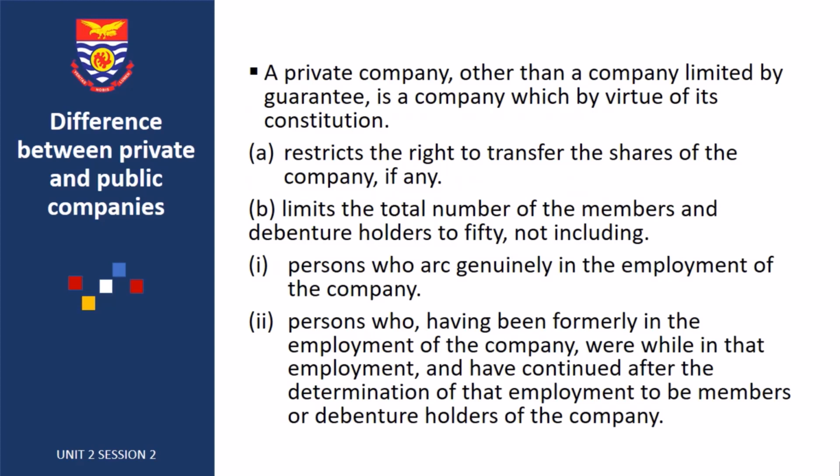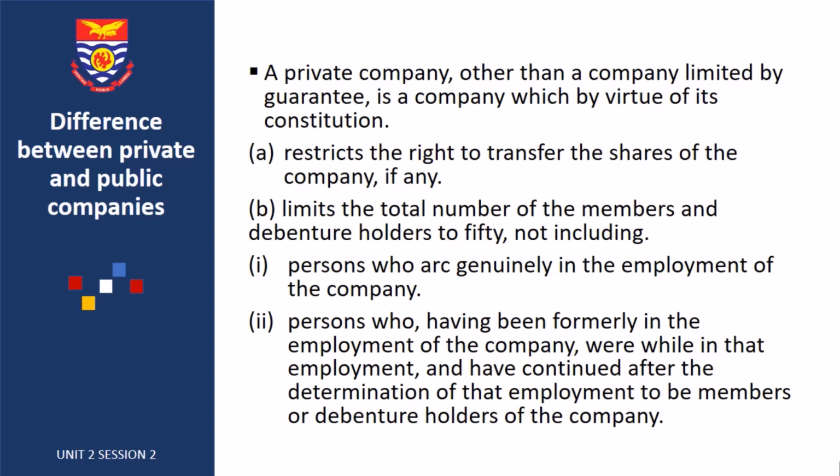Now, you have to draw the distinction between a private company and a public company. A private company has a distinct feature from a public company. Remember, the point that you're going to discuss is for a private company and a public company.